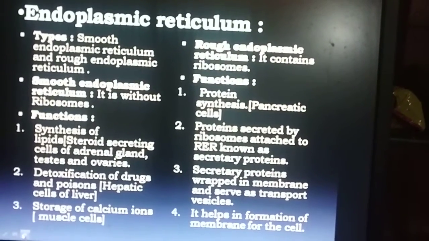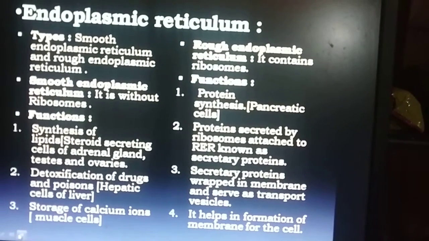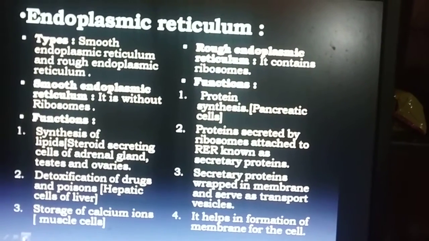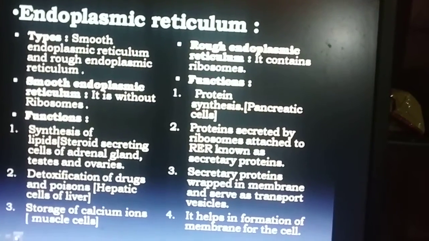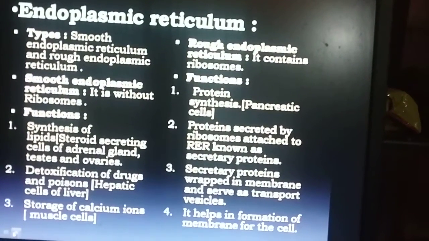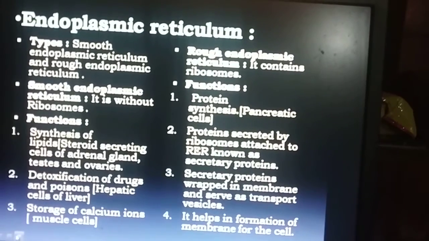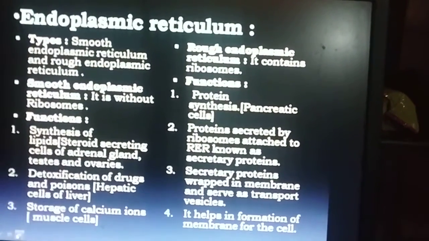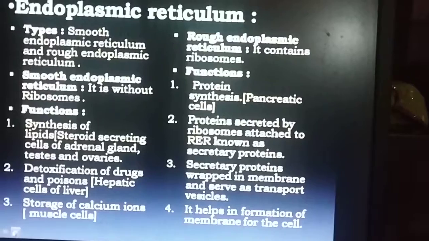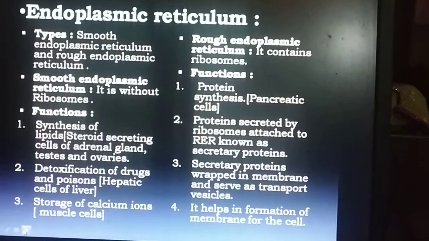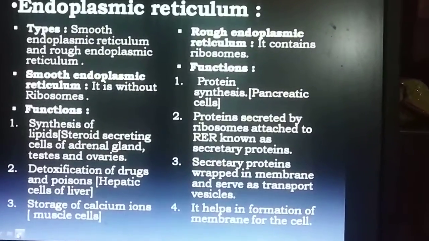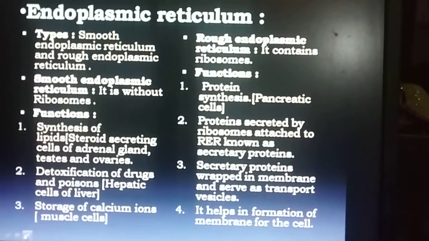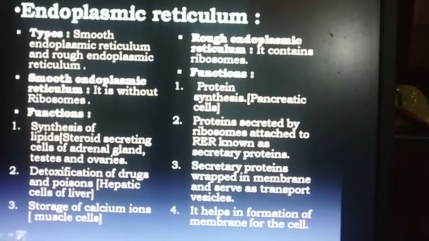Smooth endoplasmic reticulum also helps in detoxification of drugs and poisons. The smooth endoplasmic reticulum present in the hepatic cells of the liver helps in the detoxification process. It also helps in storage of calcium ions. Our muscle cells use it for storage of calcium ions.